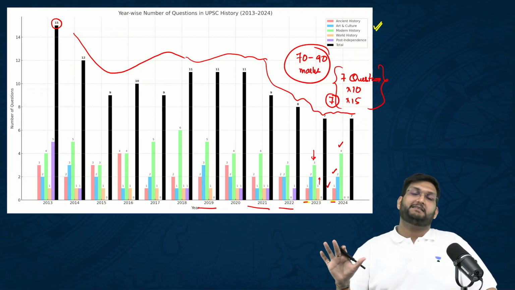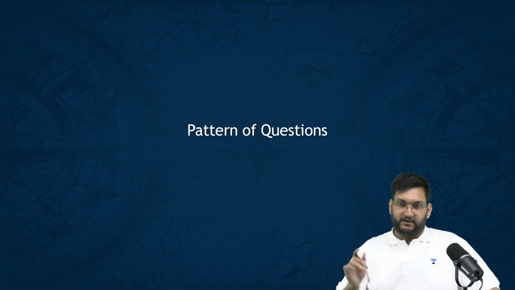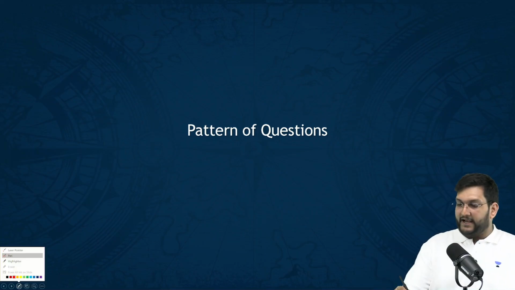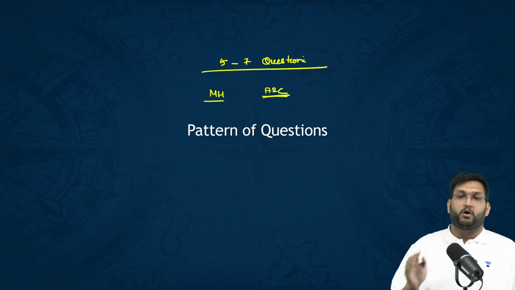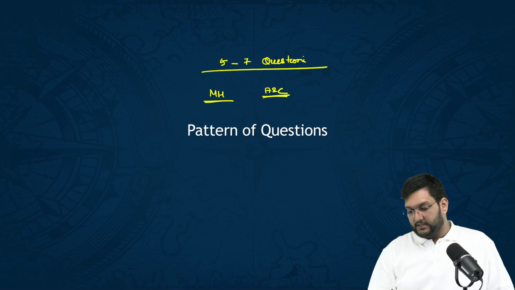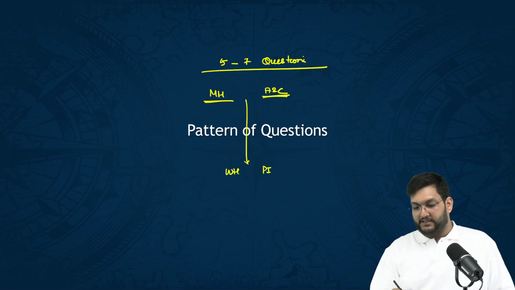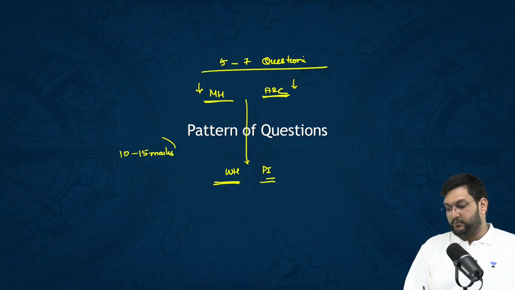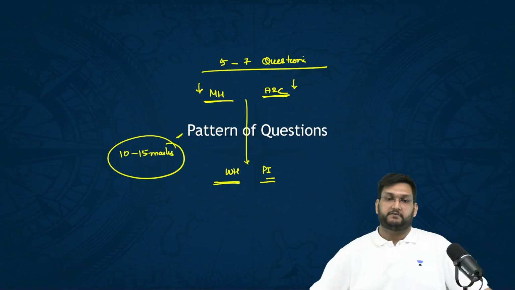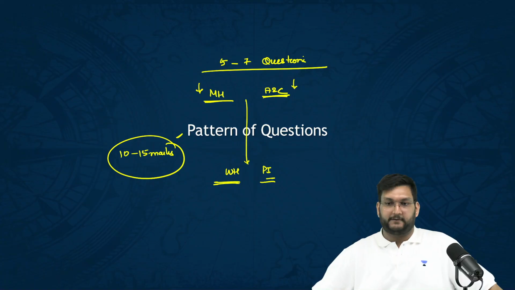This trend analysis is just to give you one very simple understanding, which is that at least 5 to 7 questions you are expecting. That too, in this, modern history and art and culture is a constant. However, world history and post independence can take from here or from here, but they can come in, and this is where those 10 to 15 marks can be very important and very decisive to clear this examination and get a good rank, at least to reach the interview stage itself.